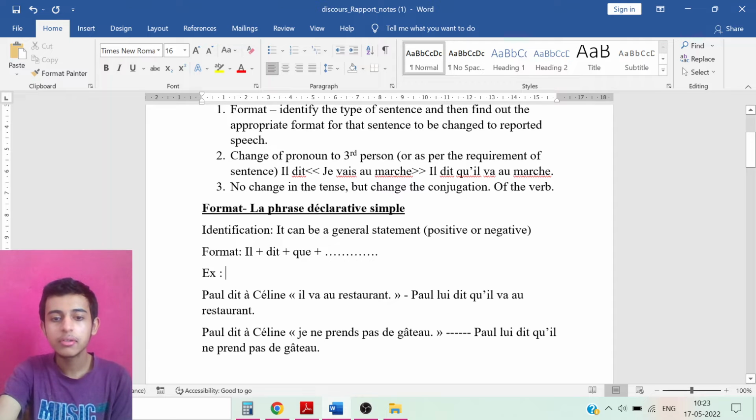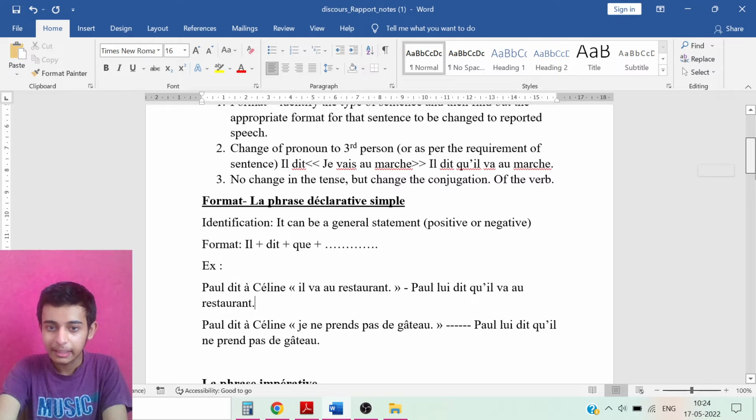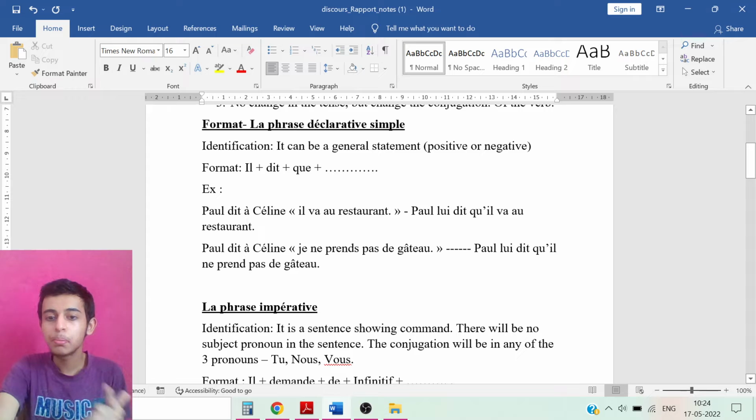Paul dit à Céline, je ne prends pas de gâteau. Okay, now here you can understand il remained il. But now Paul is saying to Céline that I do not take the cake. So I will change to he because Paul is saying, right? Paul is saying to Céline. So Paul lui dit qu'il ne prend pas de gâteau. Also change the conjugation as I told you, and you know that if it would have been des gâteaux, here we would get de gâteau only, right, according to the verb.